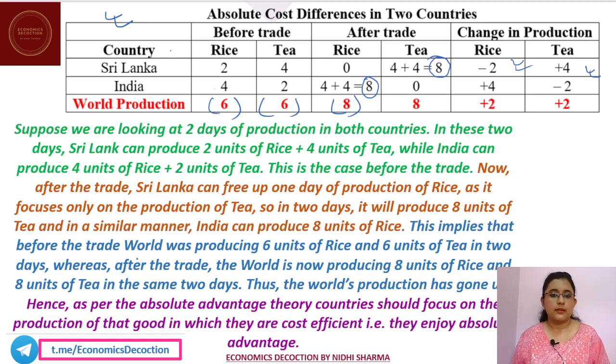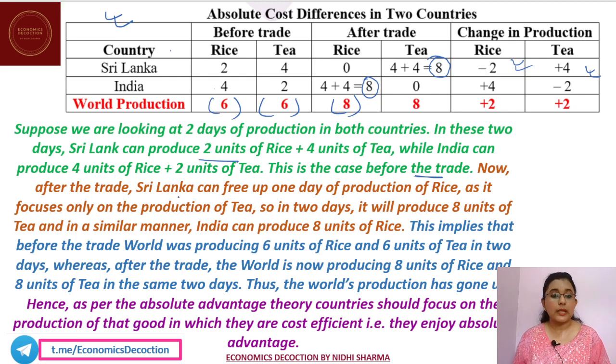So let's have a quick reading once. Suppose we are looking at 2 days of production in both countries. In these 2 days, Sri Lanka can produce 2 units of rice plus 4 units of tea, while India can produce just 4 units of rice and 2 units of tea. So this is the case before trade. Now in 2 days, Sri Lanka is producing 2 units of rice and 4 units of tea, while India is producing 4 units of rice and 2 kgs of tea. 2 kgs or 2 units, anything you can call it.